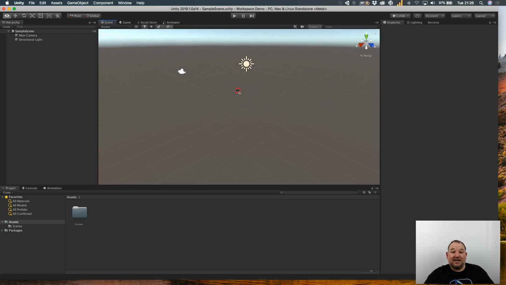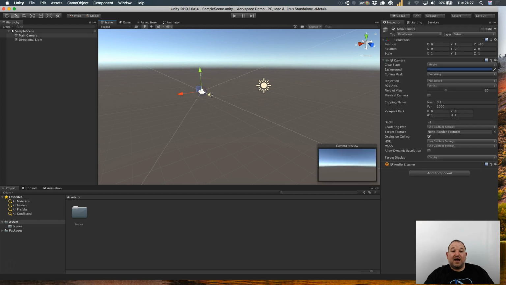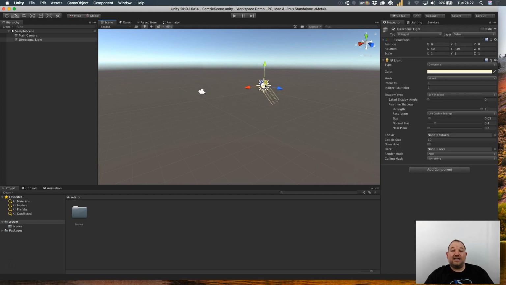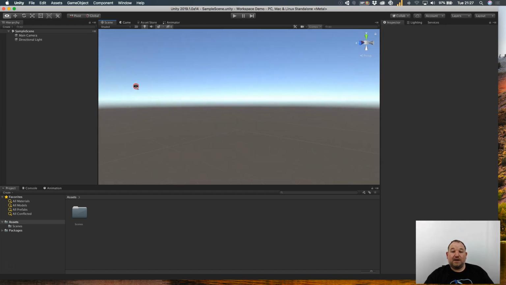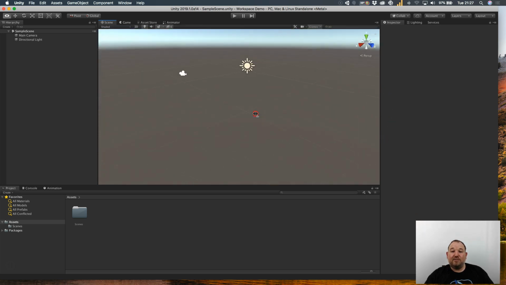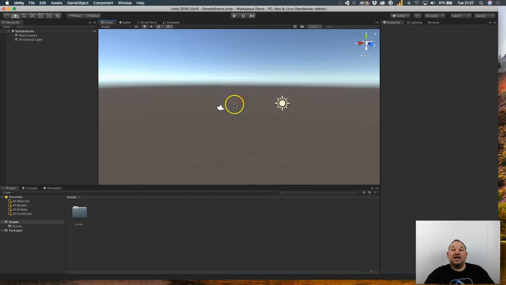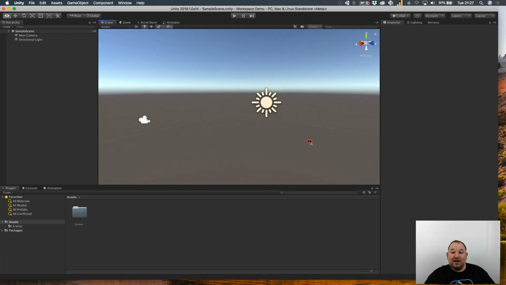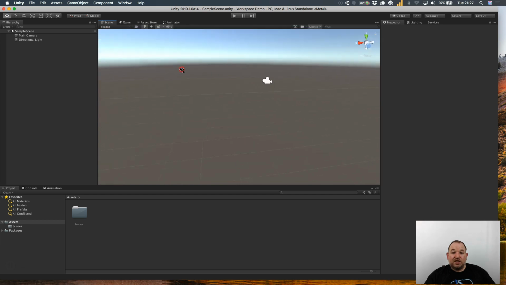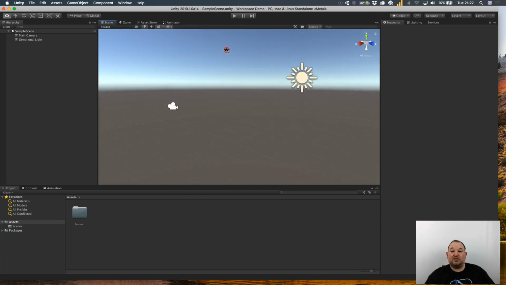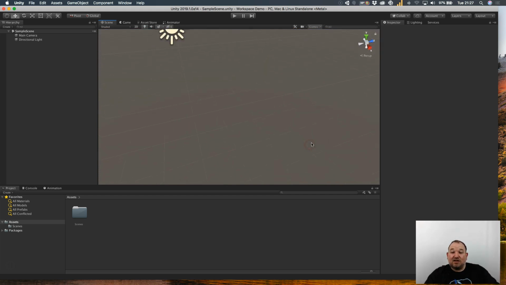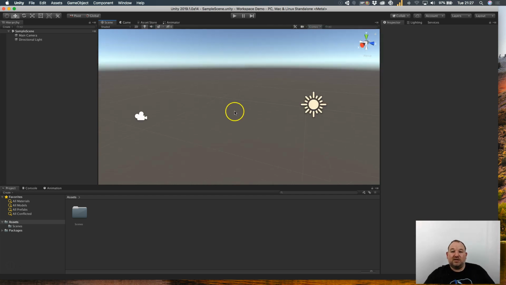Now if you click inside, you can see that we have two elements. We have a camera and we have a directional light. And if you use your right mouse button and hold it down, you can actually pan around and see this 3D environment that Unity provides. If I want to scroll in or out, I can use the middle mouse button, or on a laptop you can use the touchpad to zoom in and out. Down at the bottom we've got the grid, which is used for referencing and working out the scale and position of different 3D models. And basically that's it for the overall look of what you're first presented with.